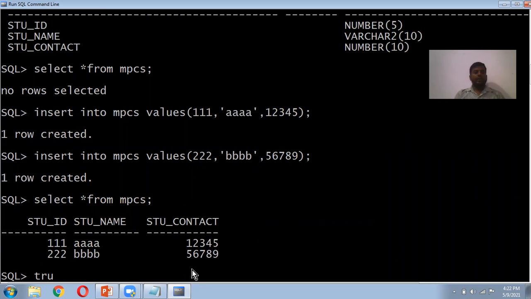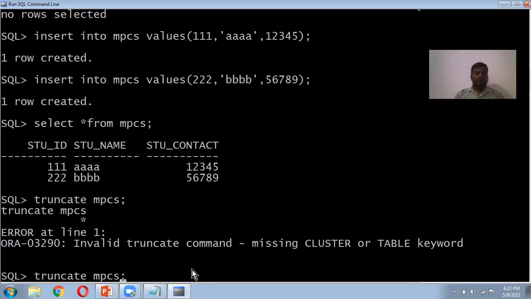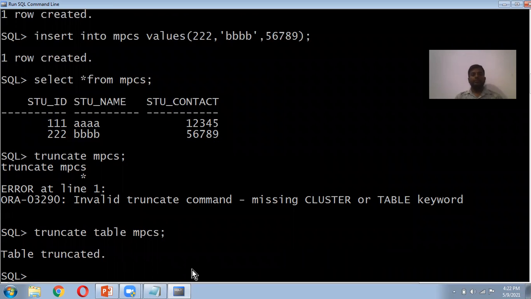So truncate. What will we do here? Truncate table MPCS. Or you cannot mention the table name here; no need to write table, just truncate MPCS. Table truncated.